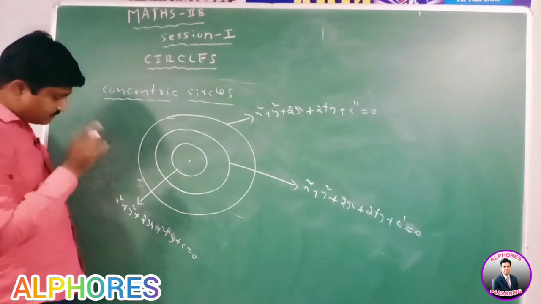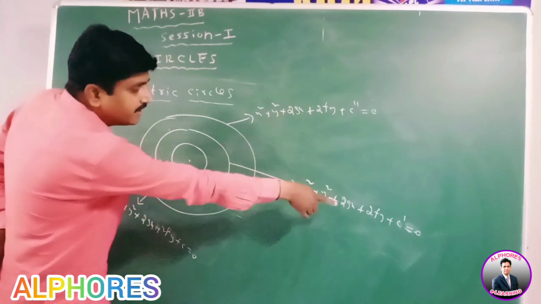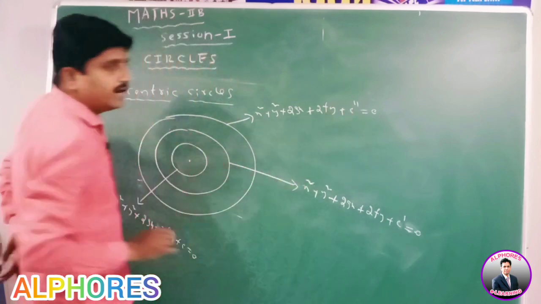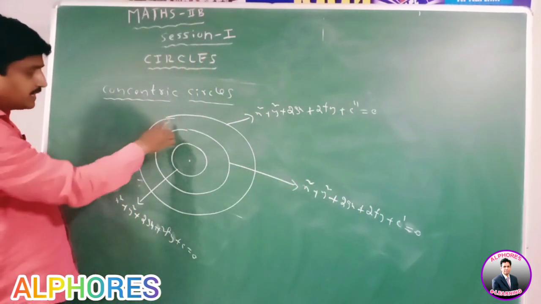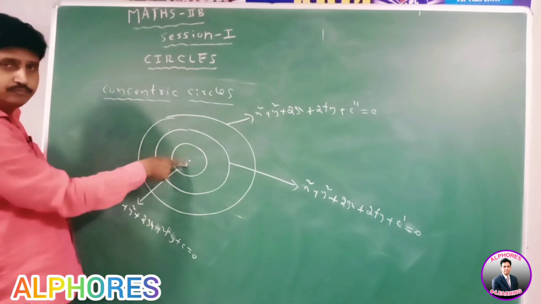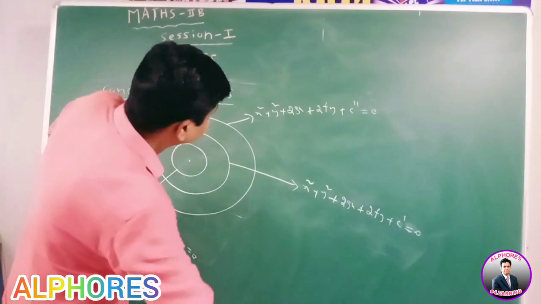Observe these three equations. They differ by a constant only: c, c dash, c double dash. Two or more circles are said to be concentric circles if their centers are the same and they have different radii.